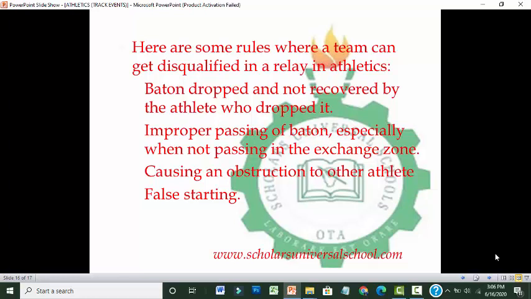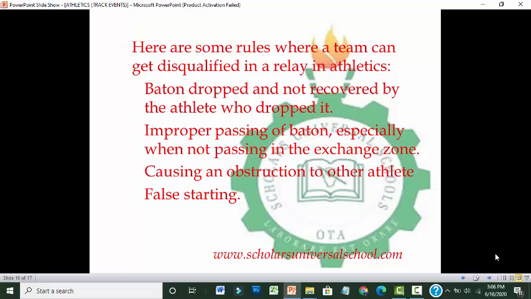And here we have some of the rules where a team can get disqualified in a relay race in athletics. When the baton is dropped and not recovered by the athlete who dropped it, it can lead to disqualification of the whole team. Improper passing of the baton, especially when not passing in the exchange zone, is another. There's always an exchange zone in the relay race.